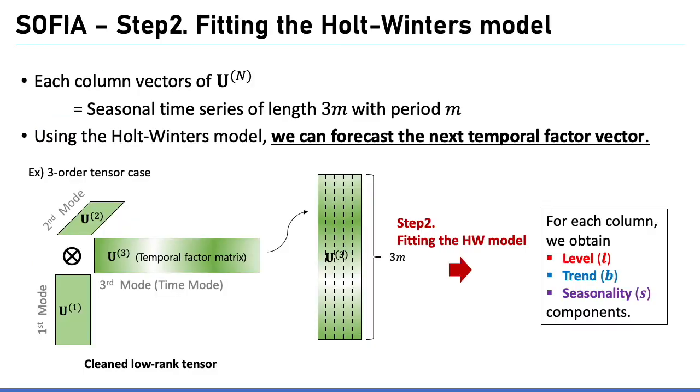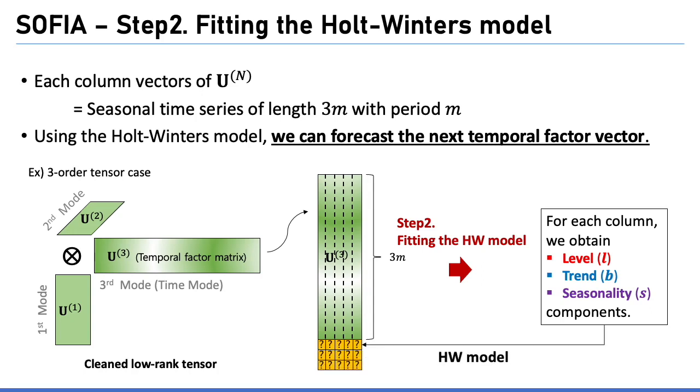In the second step, we fit the Holt-Winters model to the temporal factor matrix. Each of the column vectors of the temporal factor matrix can be thought of as a seasonal time series of length 3m with period m. By fitting the Holt-Winters model to each column, we can capture the level, trend, and seasonality components of the temporal factor matrix.